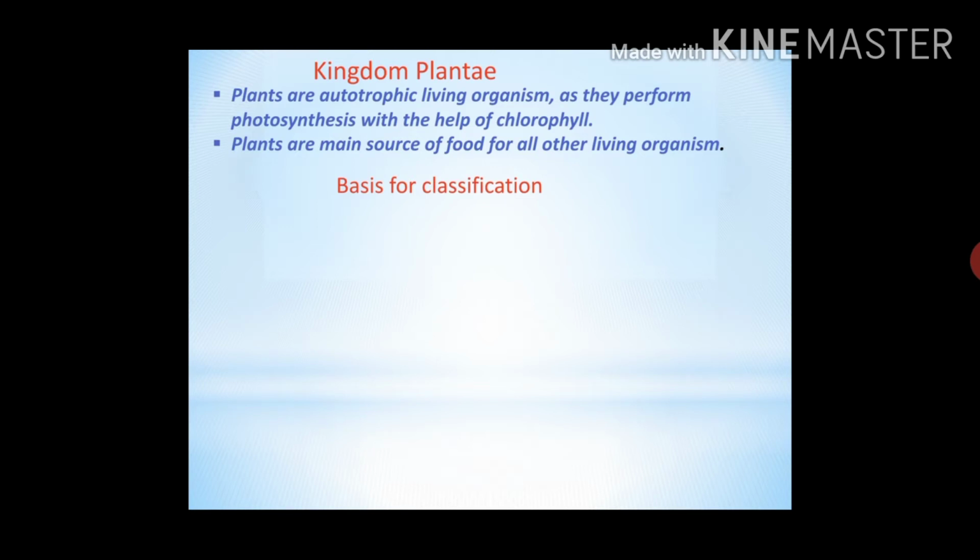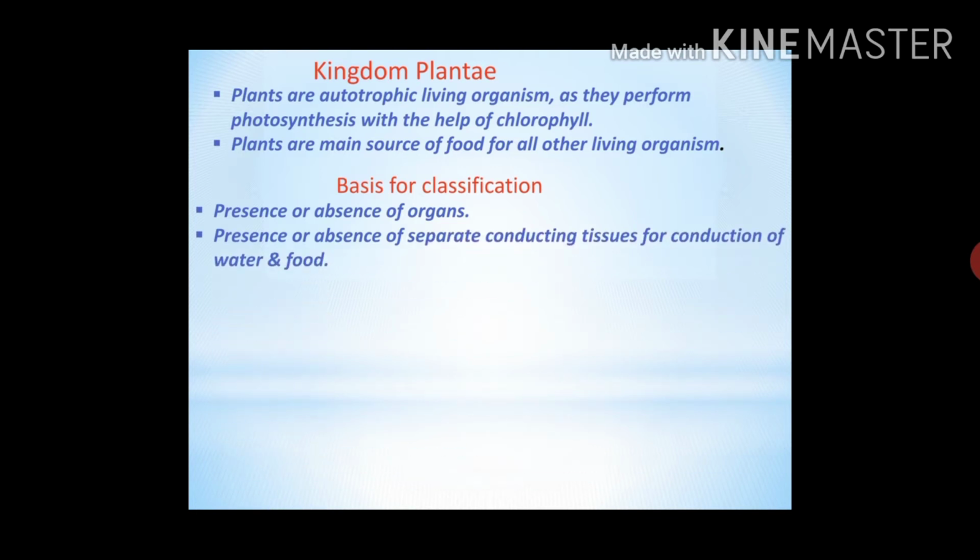The presence or absence of organs is the first criteria for classification of plants. Presence or absence of separate conducting tissue for conduction of water and food is the next criteria for classification. Do the plants bear seed? If yes, then whether the seeds are enclosed in a fruit or not is the important criteria for classification.